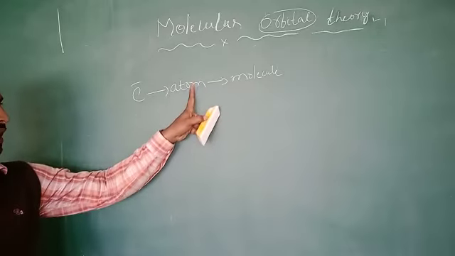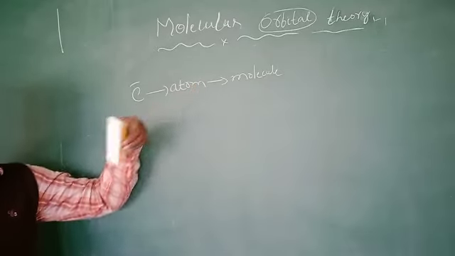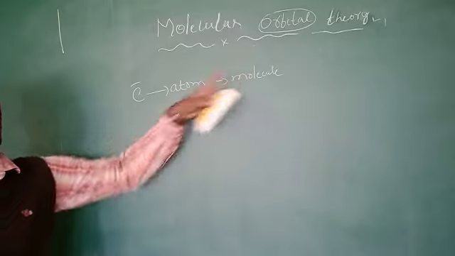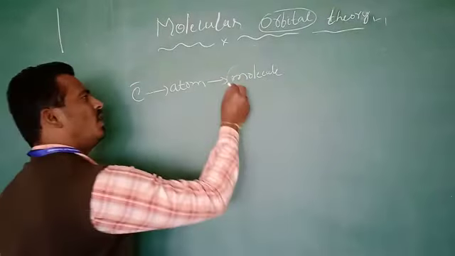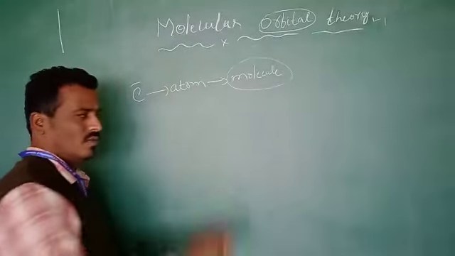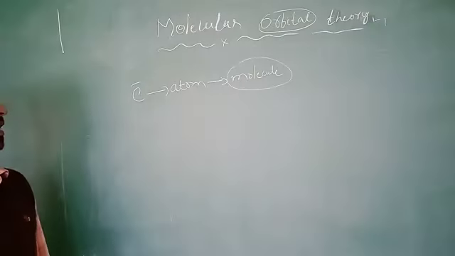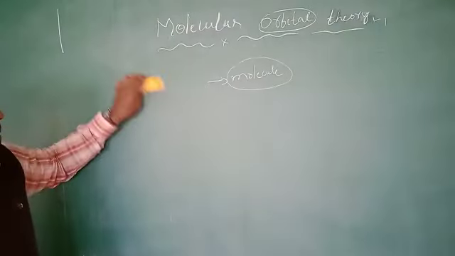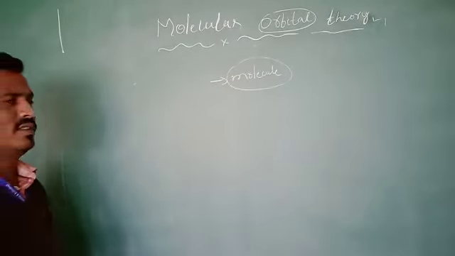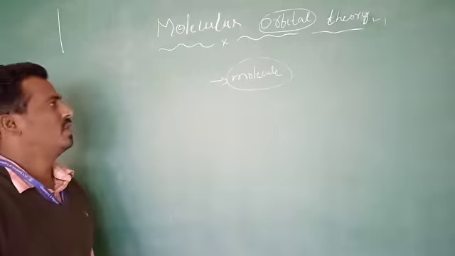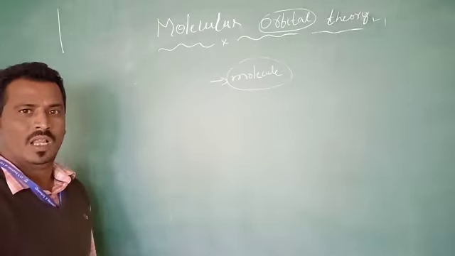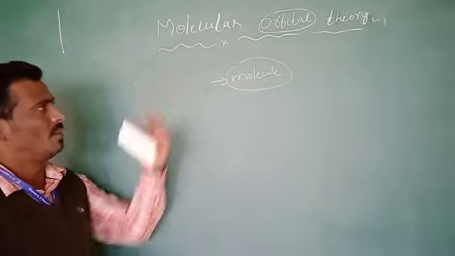When an atom and another atom combine together, they form a molecule. But before going to the molecule, what is the orbital? To define the orbital, you should know some quantum chemistry, but I will just give a brief idea about the orbital.